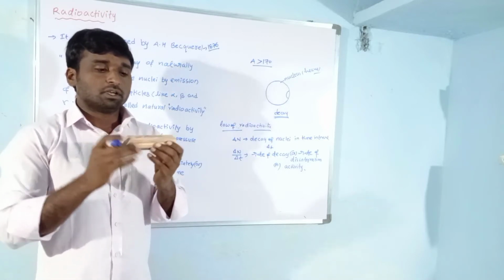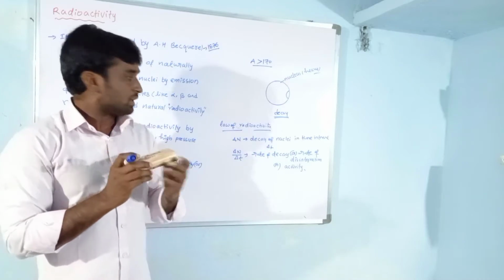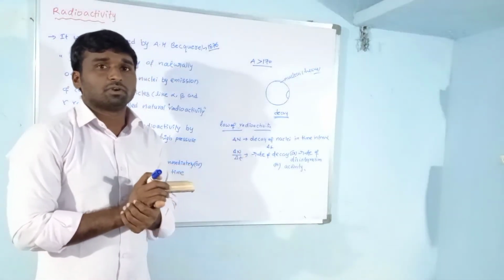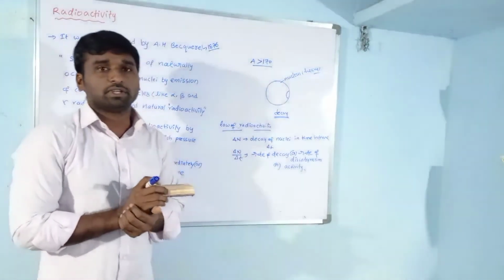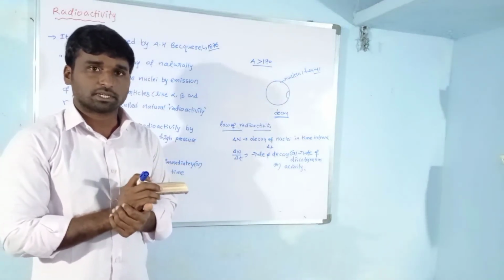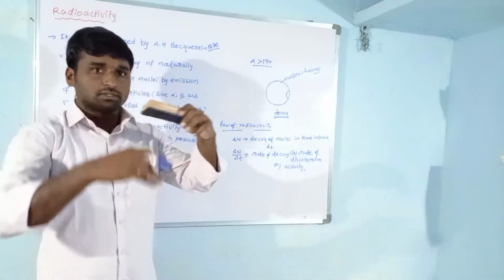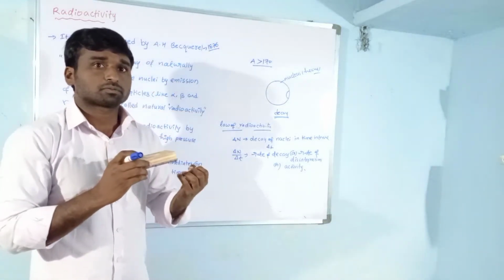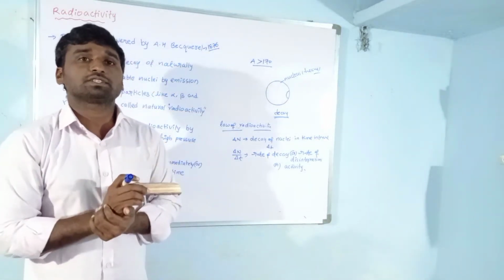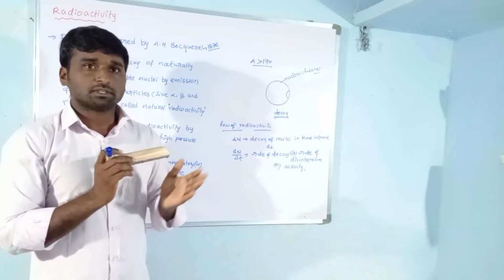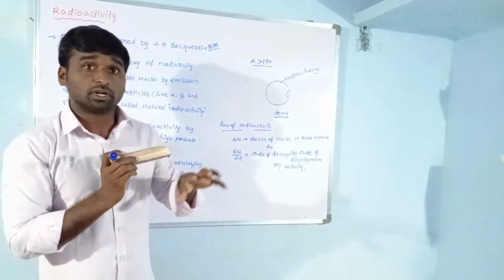Suppose the collection is very small, then the disintegration is also very small. The rate of decay is very small, that is 2 per second, 3 per second. Suppose the collection is very large, then the rate of decay is also large, that means 10 per second, 15 per second, 20 per second.